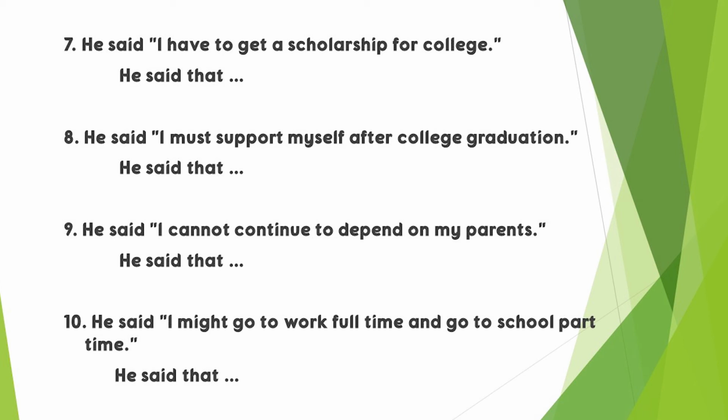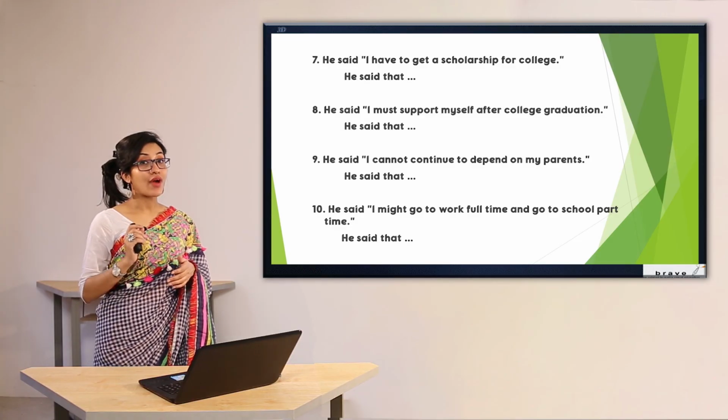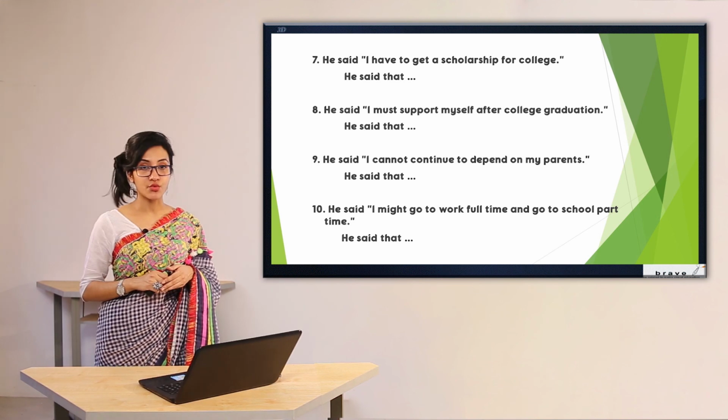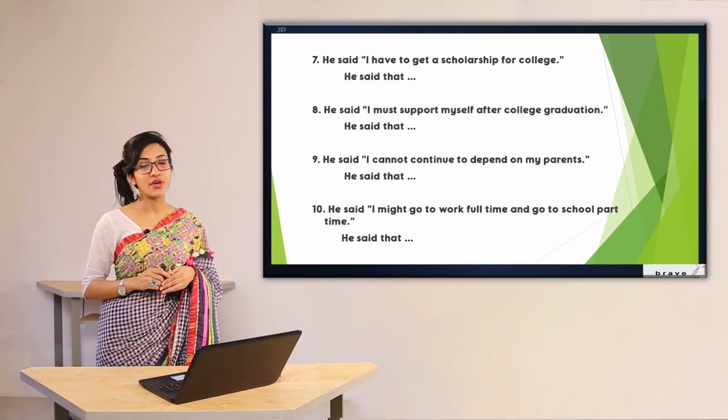Number 7, he said, "I have to get a scholarship for college." Number 8, he said, "I must support myself after college graduation." Number 9, he said, "I cannot continue to depend on my parents." And lastly, number 10, he said, "I might go to work full-time and go to school part-time." So write the questions in your HW script and do not forget to do the homework.